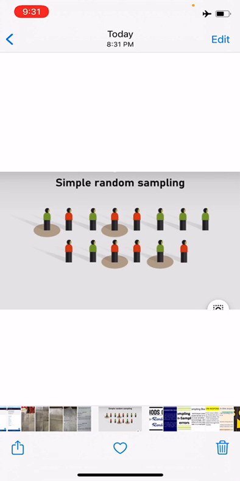So in random sampling, every individual has an equal chance of being selected.